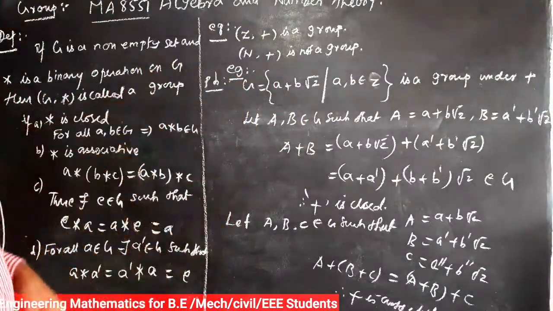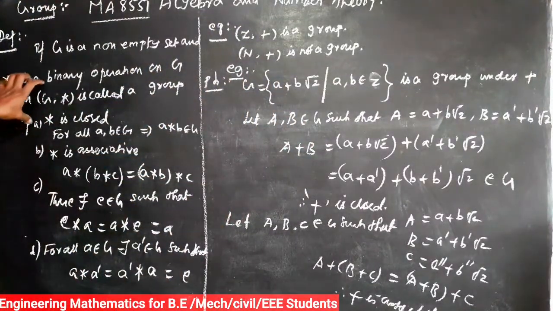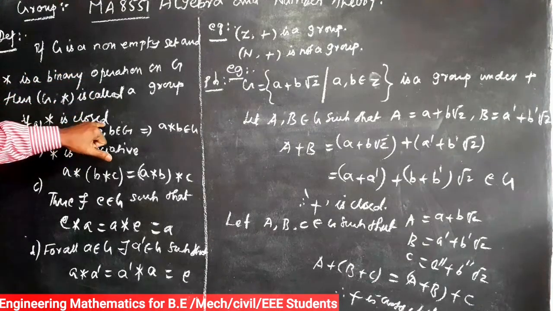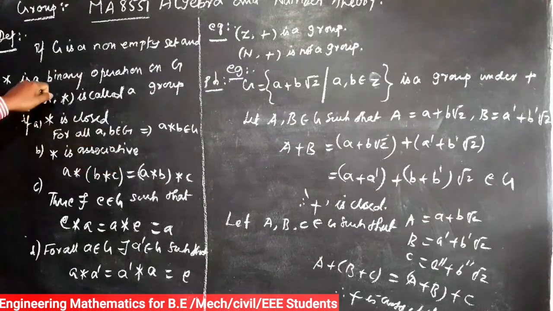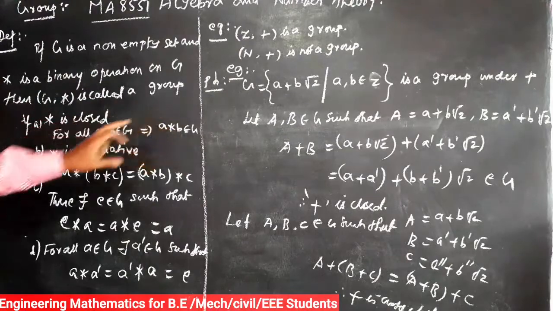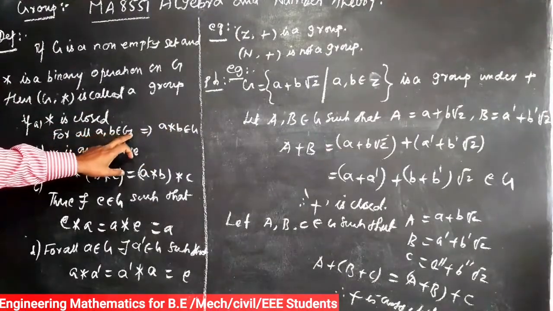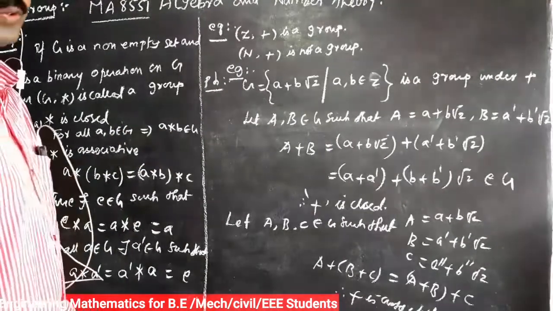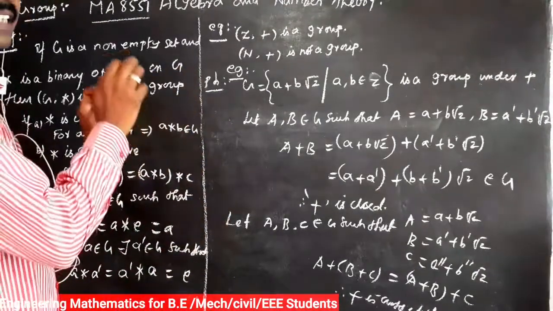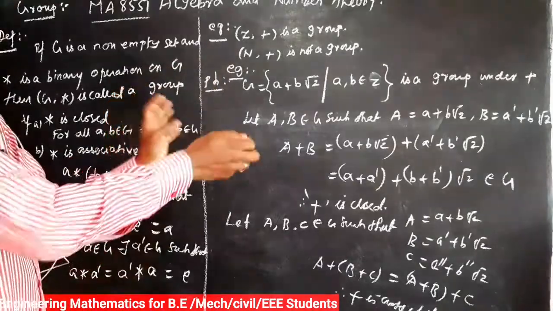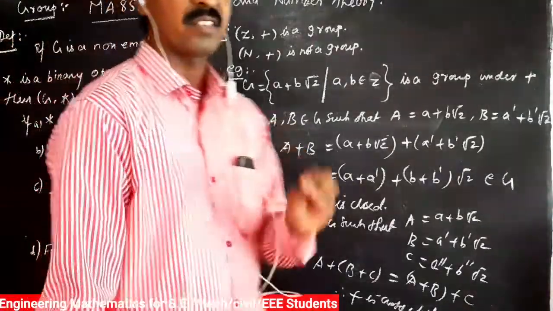Mathematically we define: G is a group if G is closed under the operator star. Suppose we take one operator, this is star, we say A comma B belongs to G implies A star B belongs to G. And the second condition is star is associative. Associative means we take any three elements in that group, that is (A star B) star C is equal to A star (B star C).